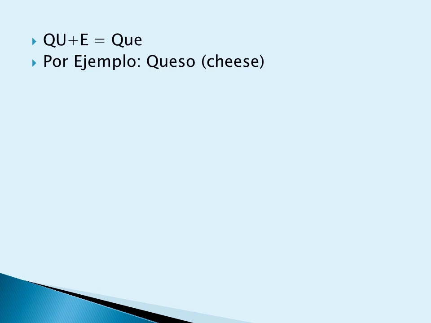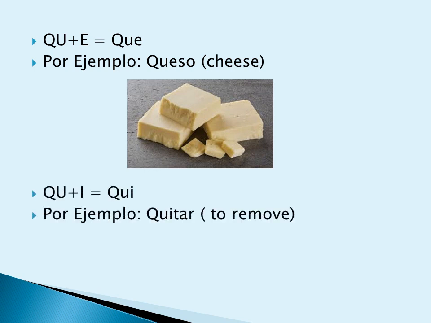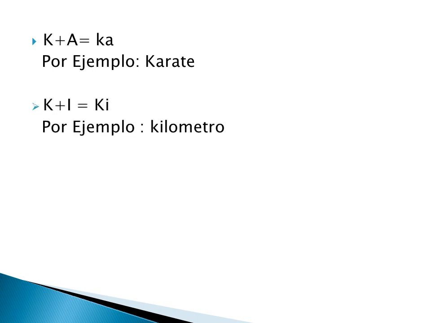Q plus E is equal to ke. For example, queso. Q plus I is equal to ki. For example, quitar. K plus A is equal to ka, karate. K plus I is equal to ki, kilometro. K plus E is equal to ke, ketchup.